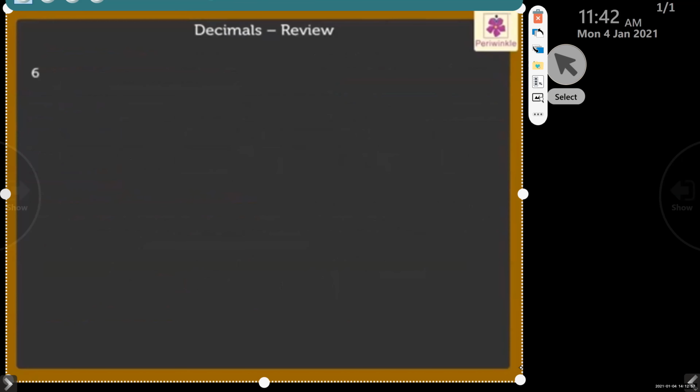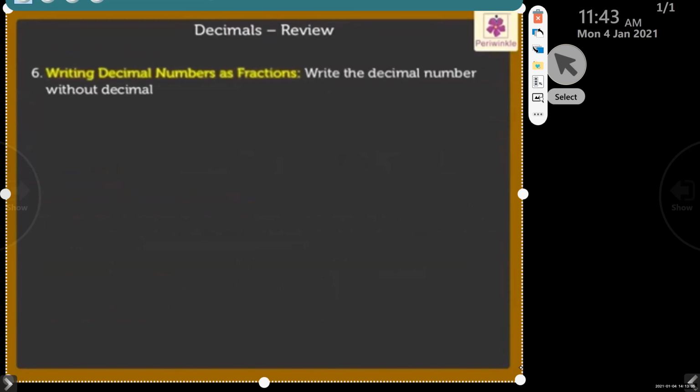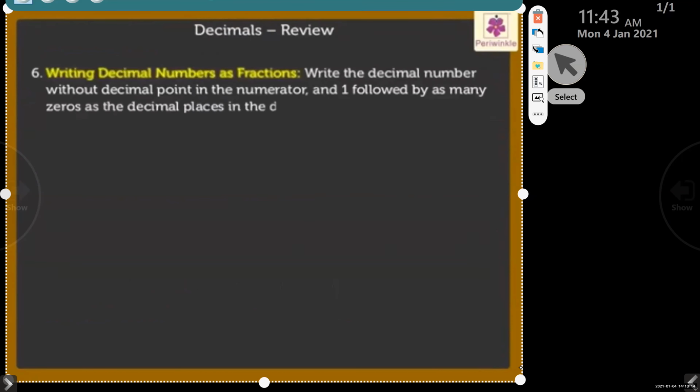Writing decimal numbers as fractions. Write the decimal number without the decimal point in the numerator and 1 followed by as many zeros as the decimal places in the decimal number in the denominator. For example,